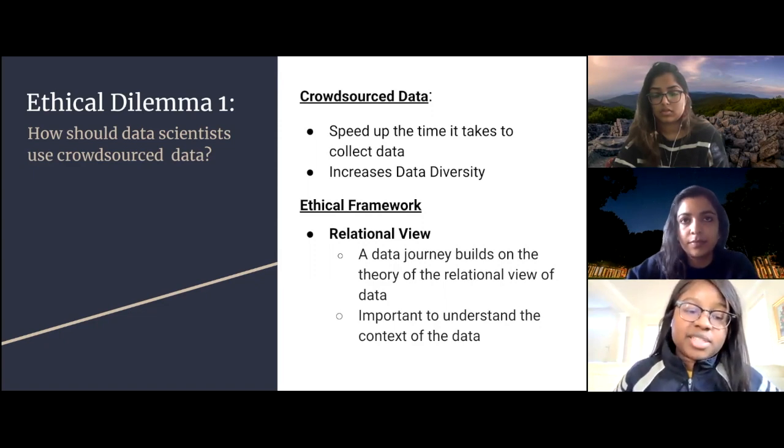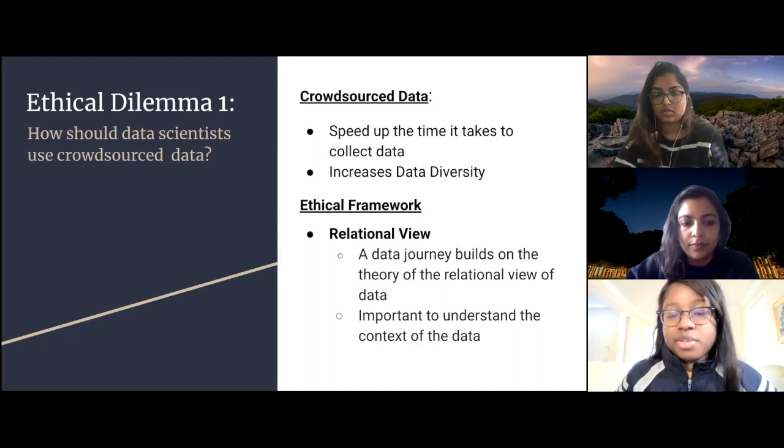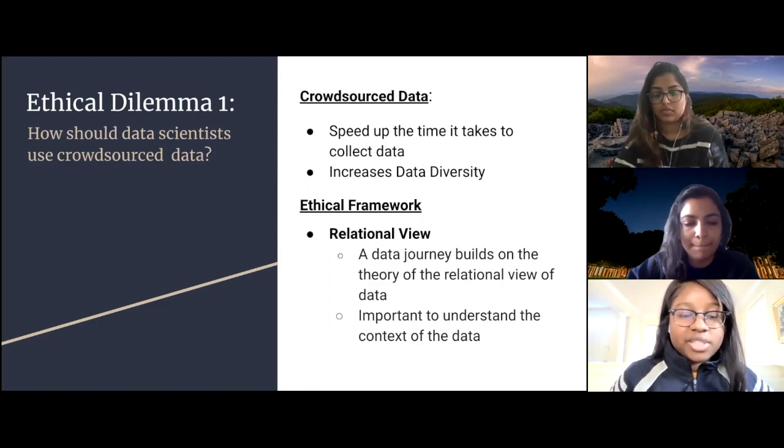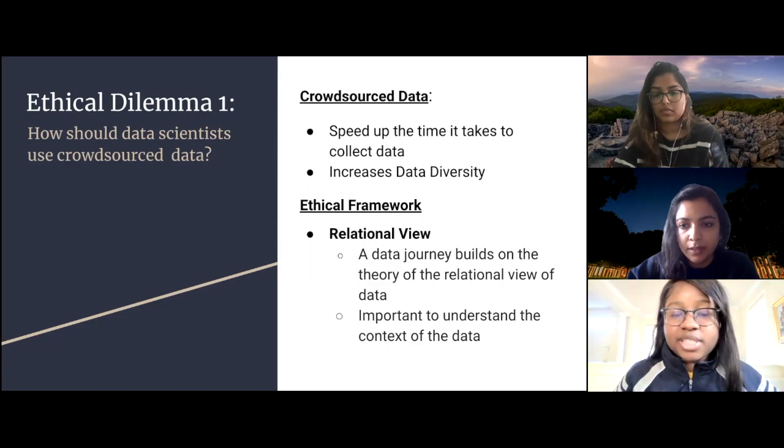Essentially, we need to understand data in relation to its context by keeping track of its changes as it moves between people. With that being said, and given that data is flexible and goes through individuals who have their own data journeys, it affects how we as data scientists trust our data and analyze it. Therefore, it's important to understand the data in relation to its context once again.